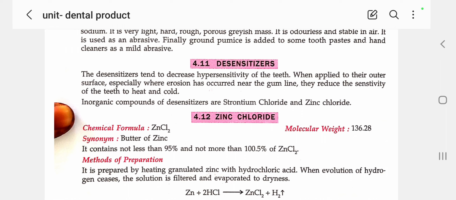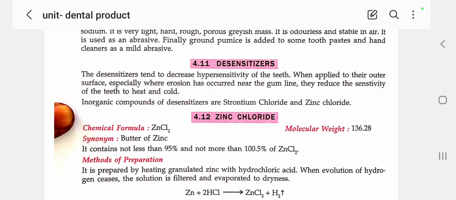It can be treated by using a desensitizer. The desensitizer plays a major role in decreasing hypersensitivity of the teeth. Where erosion has occurred near the gum line, it reduces the sensitivity of the teeth to heat and cold.